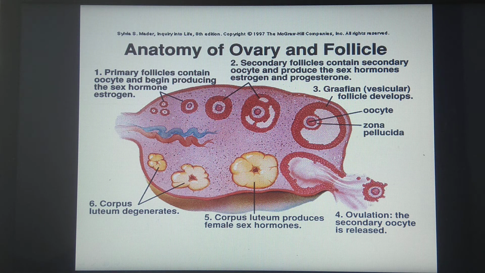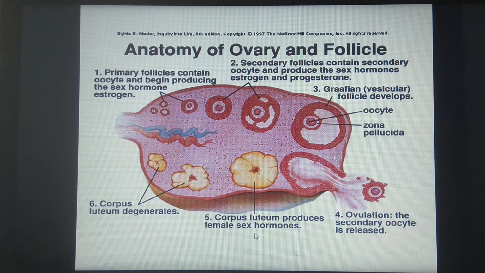If the released ovum is fertilized, then corpus luteum will maintain itself and will secrete the hormone progesterone. This is one of the conditions, that is fertilization.